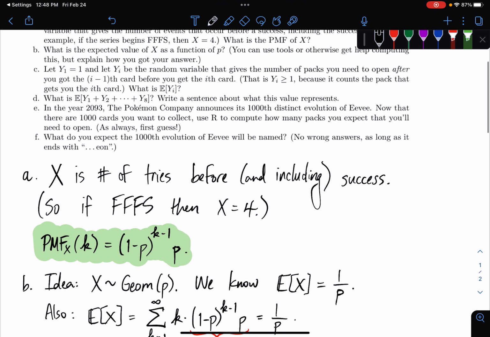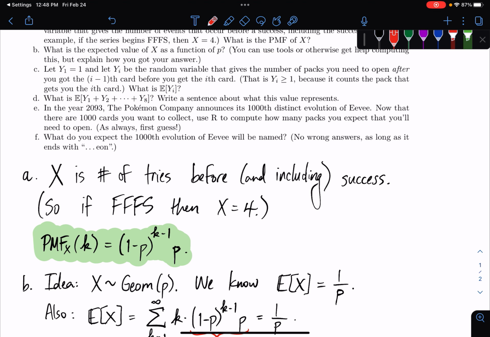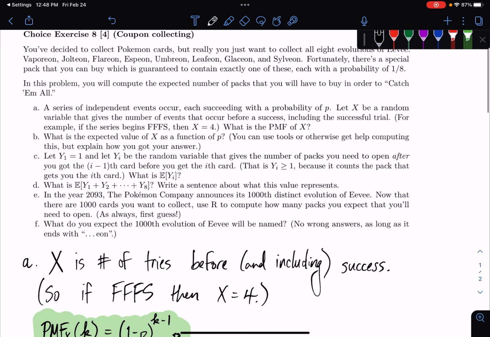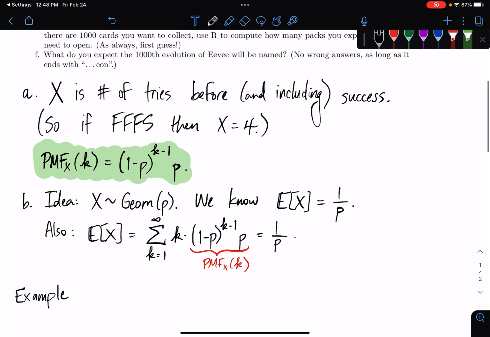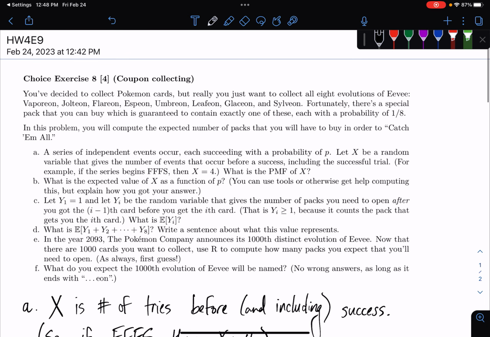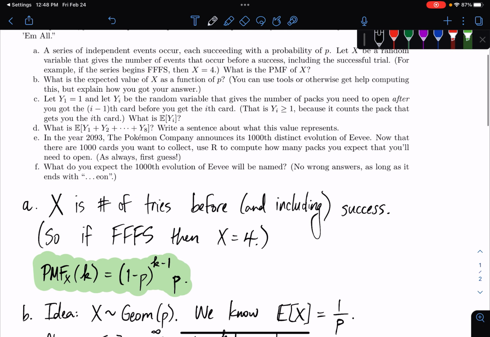So that gets us to C. C, I think, is where a lot of people had confusion. Maybe I could have written this more clearly, but let's do a Pokemon example. Let's say that on our first try, we get a Leafeon in our first deck. And then on our next try, we get a Glaceon, and then a Sylveon, and then we got a Sylveon again on our next try.